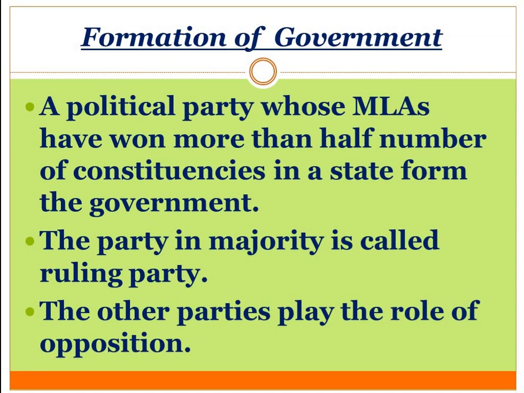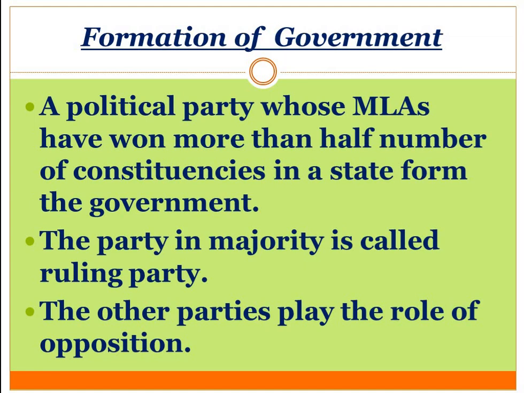A simple example: if from 90 constituencies in Haryana, half is 45, any political party which wins more than 45 constituencies will form the government. And then the other parties will be in opposition. The party that forms the government is known as the ruling party, and the other parties are known as